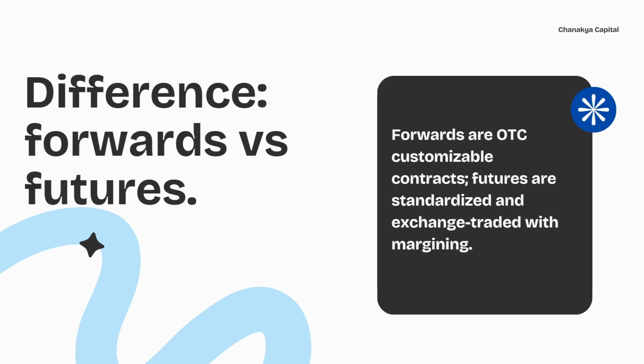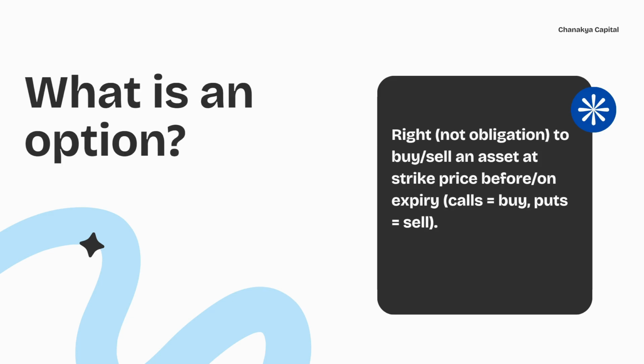Difference between forwards versus futures. Forwards are OTC, customizable contracts. Futures are standardized and exchange traded with margining. What is an option? The right, not obligation, to buy or sell an asset at a strike price before or on expiry. Call is equal to buy, put is equal to sell.